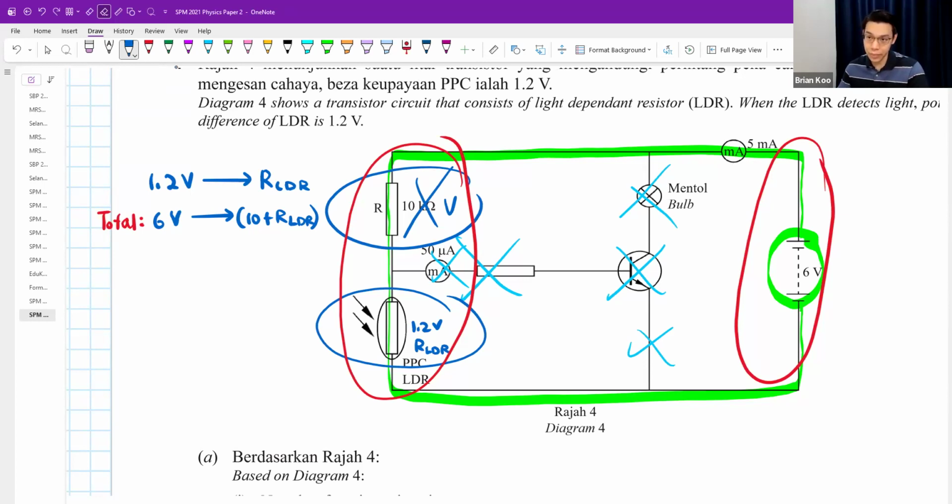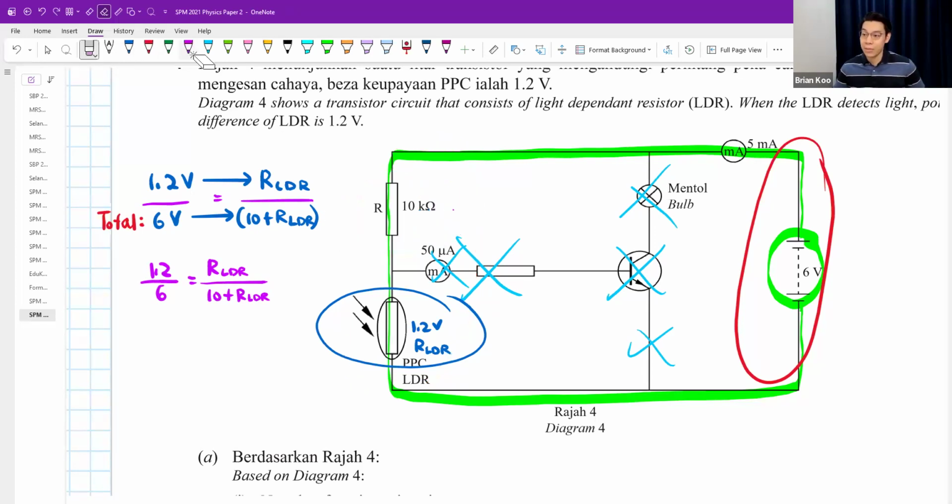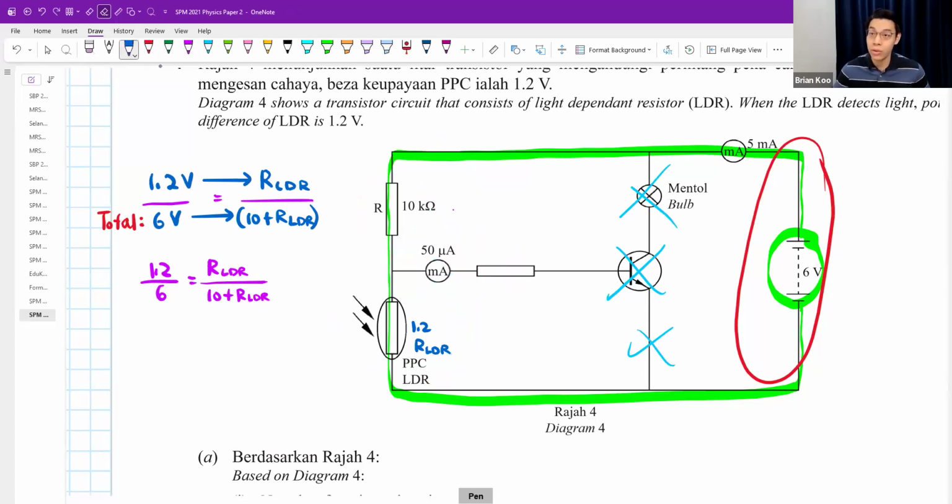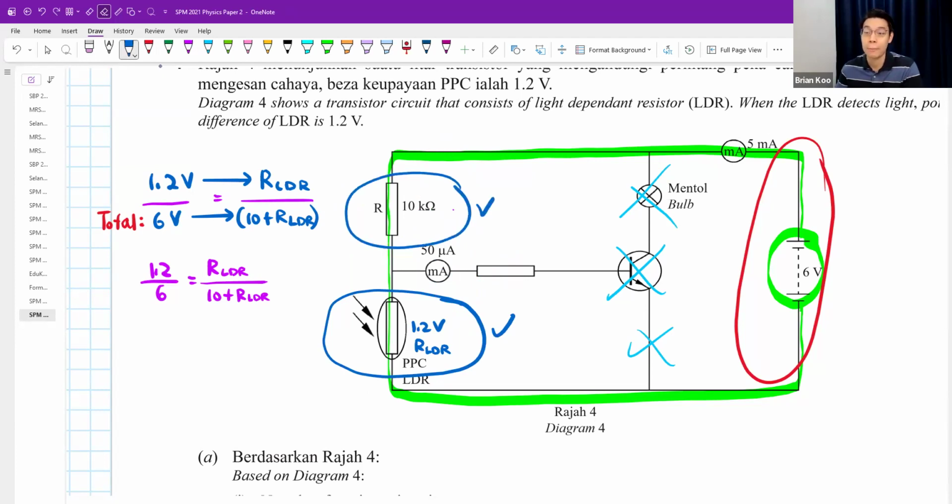So the formula actually just looks like this. You take the ratio of the voltage, just divide, equals to the ratio of the resistance, and try to solve the value of R. Done. This is the working. So please understand what I'm doing here is, like I said, you write the voltage and the resistance for this guy, or the voltage and the resistance for this guy.